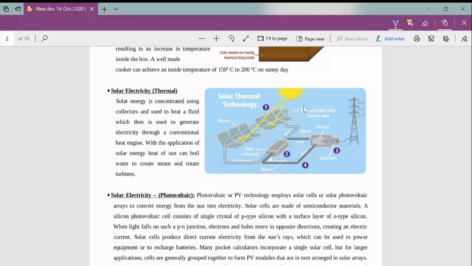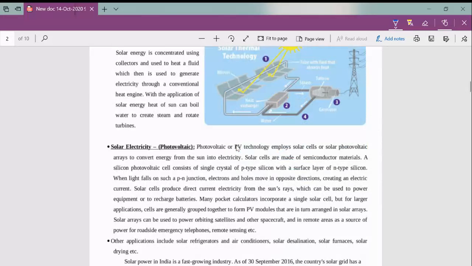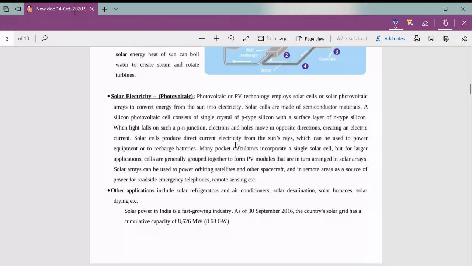When the water passes through these tubes, with the help of the heat exchanger, the heat from the mirror is exchanged to the water, and when the water gets heated up, it produces steam. That steam is used to rotate the turbine, and when the turbine rotates, the generator produces electricity, and that is distributed to the users. So this is how thermal electricity works. And the next point is photovoltaic.